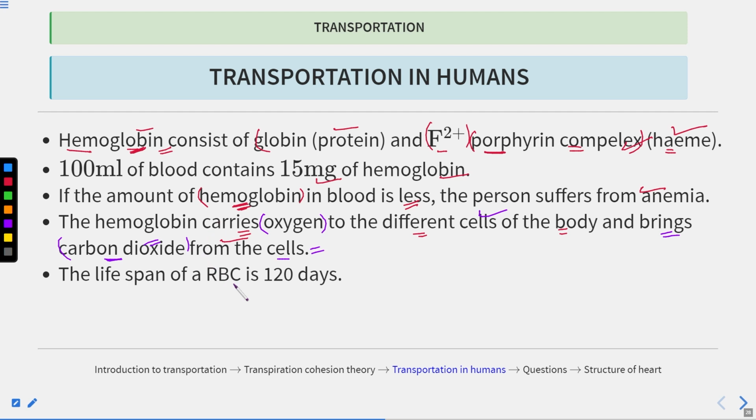If we talk about the lifespan of RBCs, it is 120 days. After 120 days, the RBCs die. And how do they die? They reach the spleen, and in the spleen they degenerate or die.